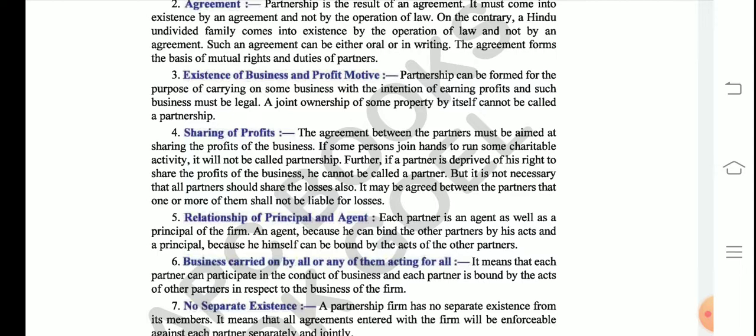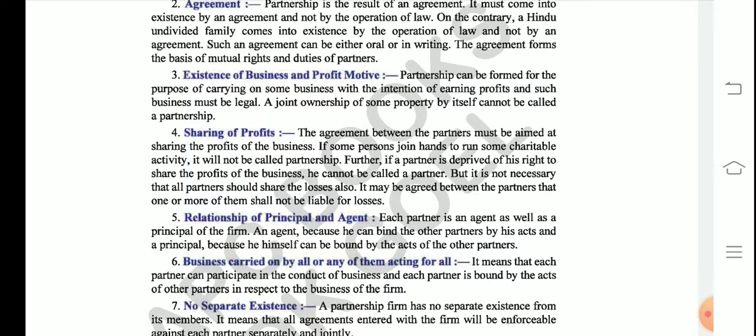C is a new partner, so A and B decided that C is not going to share losses. If the firm incurs some losses for the next 5 years, C is not going to bear those losses. If they decide so in their agreement, it has to be followed. So in such cases, it's not necessary that all the partners share the losses, but it is very necessary that all the partners share profits.